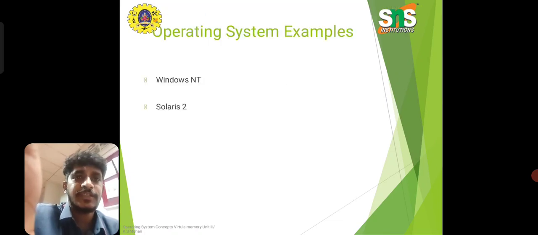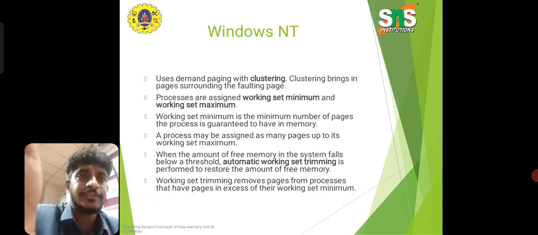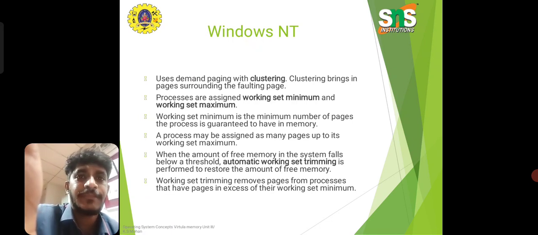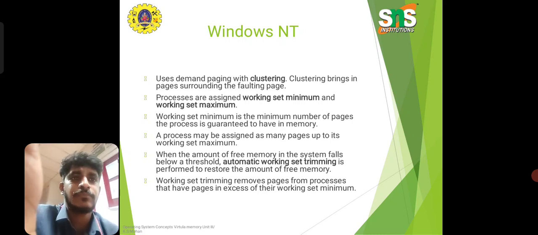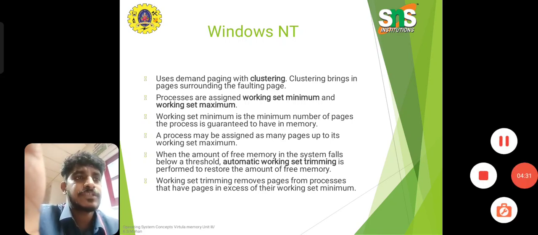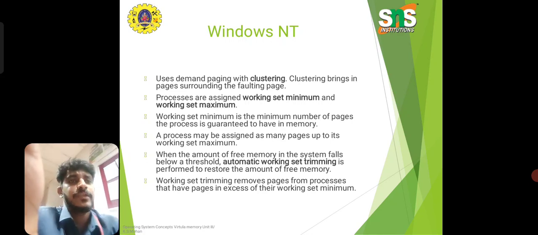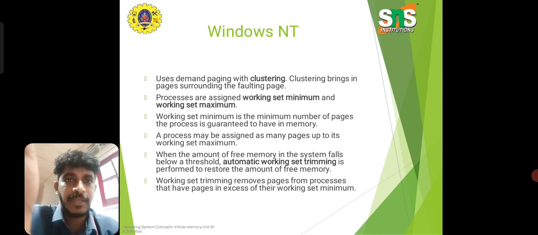Then the operating system examples are Windows NT and Solaris. There are plenty of examples in operating systems, but the familiar one is Windows NT. It uses demand paging with clustering. Clustering brings in pages surrounding the faulting page. Processes are assigned a working set minimum and a working set maximum. The working set minimum is the minimum number of pages the process is guaranteed to have, and a process may be assigned as many pages as up to its working set maximum.